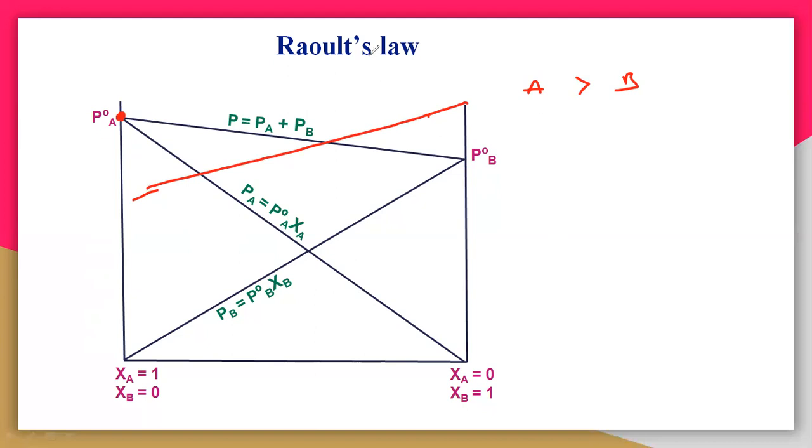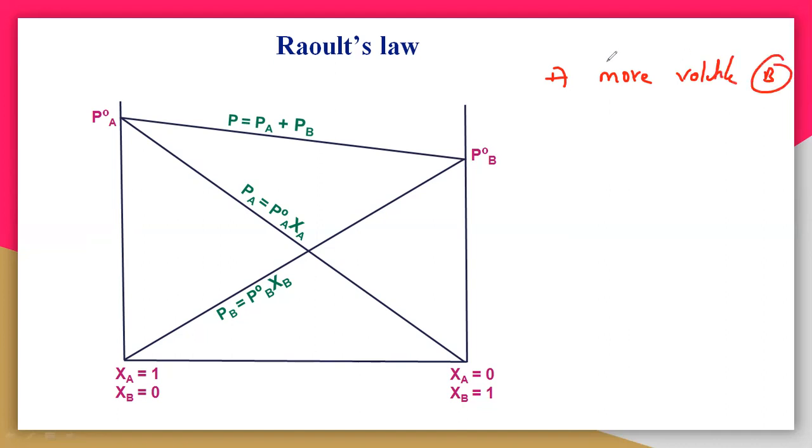I am just taking an example. Let us assume that A is more volatile than B. So A is producing more vapor pressure compared with B. Hence the vapor pressure of A is greater than B, and it is a pure vapor pressure. So what happens when we slowly add A to B or B to A?